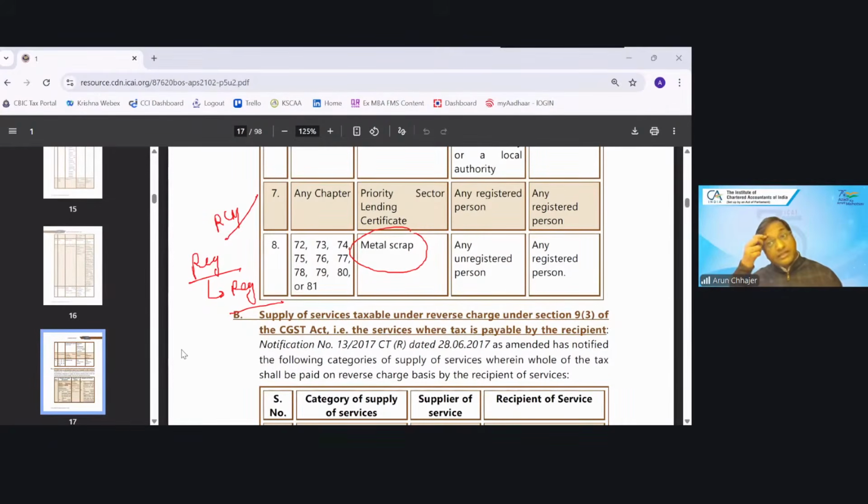Right. Why you are saying so? Because you have checked this condition that supplier should be unregistered, then only it will be under RCM. Similarly, you will always check the recipient condition before giving the answer, the taxability will be under RCM or FCM.